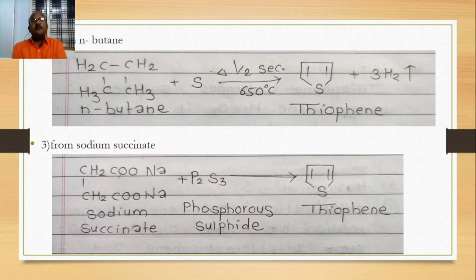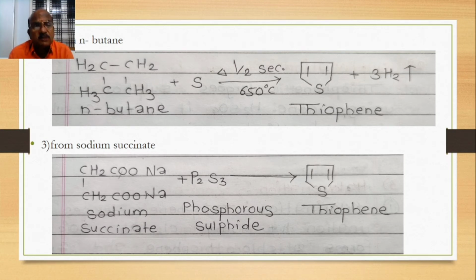Second method, from n-butane. Butane means these compounds contain 4 carbon atoms with satisfied valency. This n-butane is passed through sulfur for half a second at 650 degrees centigrade. There is a formation of thiophene. This is the second method of thiophene.